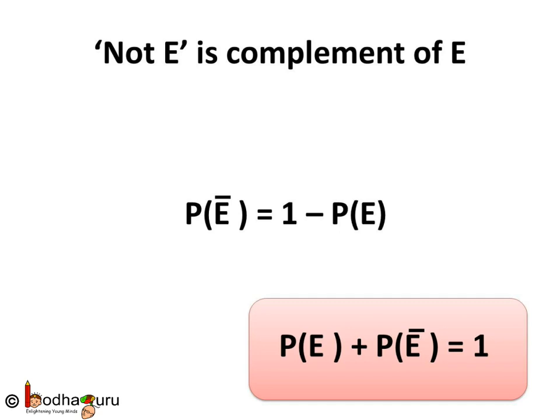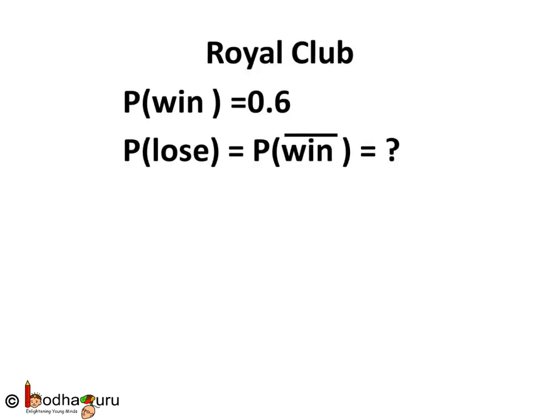As the sum of the two probabilities, that is, the probability of E and the probability of not E, is equal to 1. For example, say the probability of Royal Club winning the match is 0.6. Then what is the probability of them not winning the match?